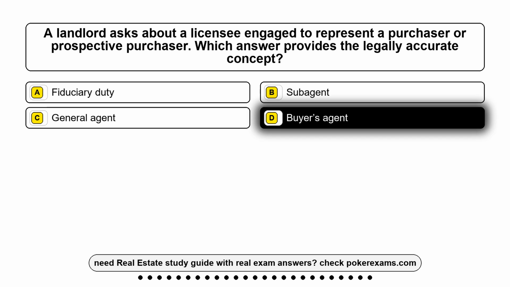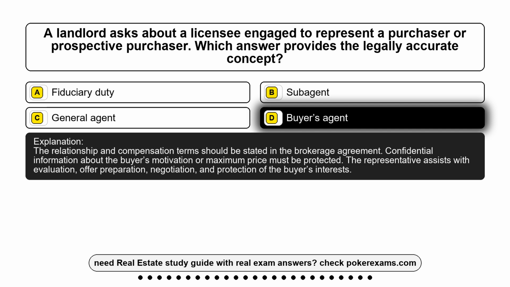Buyer's agent. The relationship and compensation terms should be stated in the brokerage agreement. Confidential information about the buyer's motivation or maximum price must be protected. The representative assists with evaluation, offer preparation, negotiation, and protection of the buyer's interests.